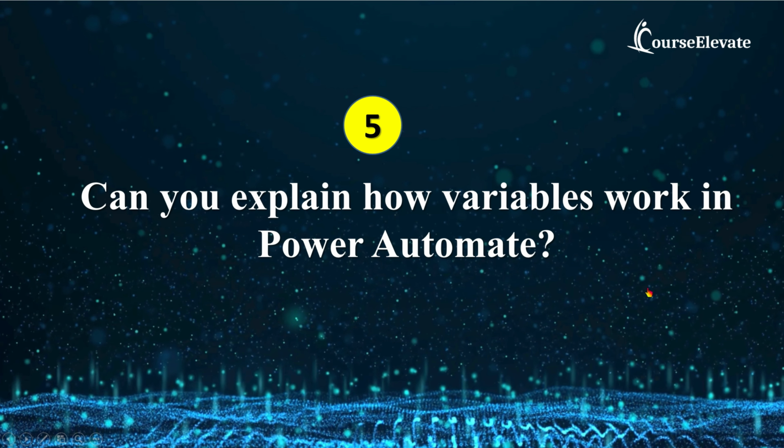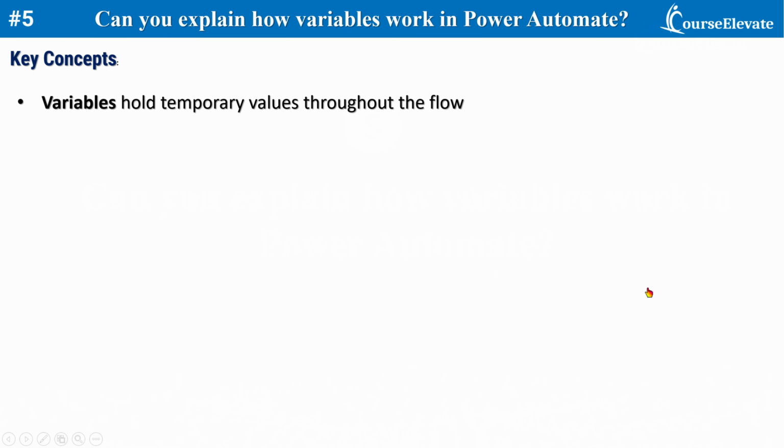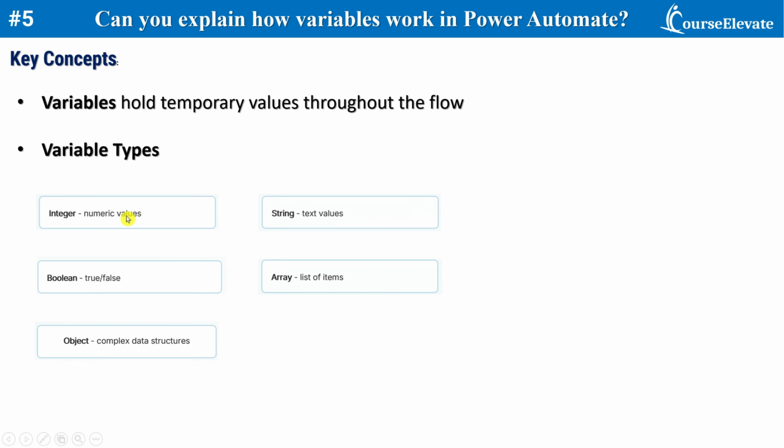Next question is, can you explain how variables work in Power Automate? In Power Automate, variables allow us to hold temporary values that we can reuse throughout a flow. We have various types of variables like integer, string, boolean, array, and object type. Object type holds the complex data structure, whereas arrays hold the list of items.